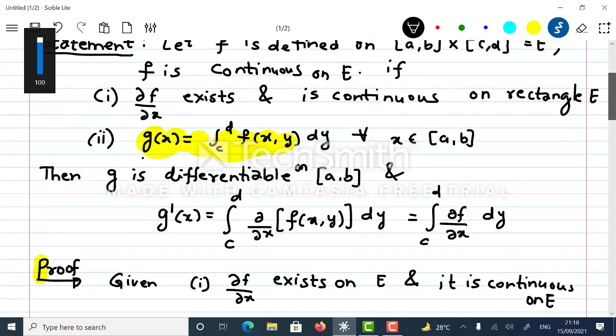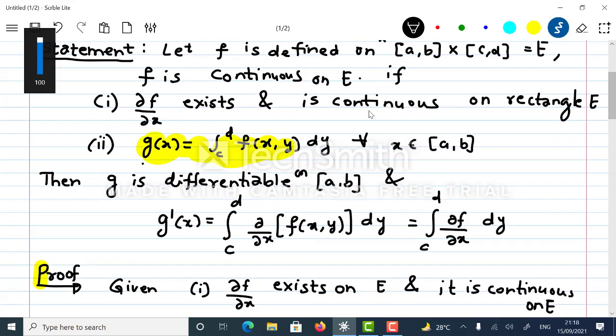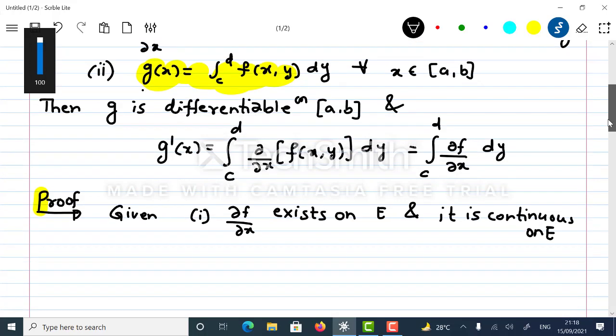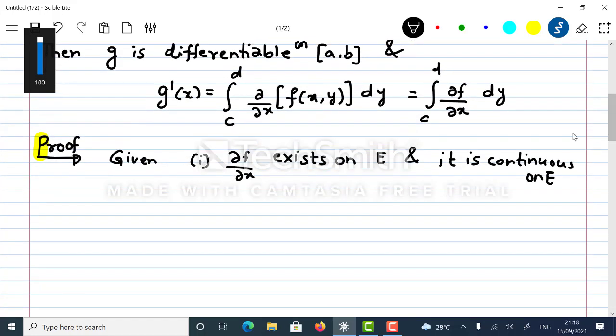So you can see that it is given that dou f upon dou x exists and is continuous on rectangle E. Right. So what is E? E is basically [a, b] cross [c, d]. Now if I fix y from the closed interval [c, d], then f will be a function of x only.